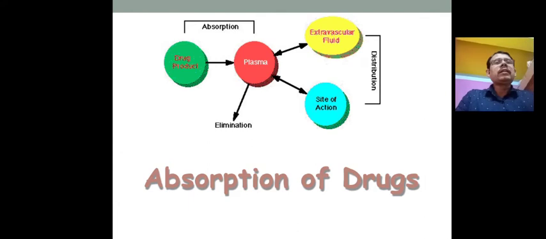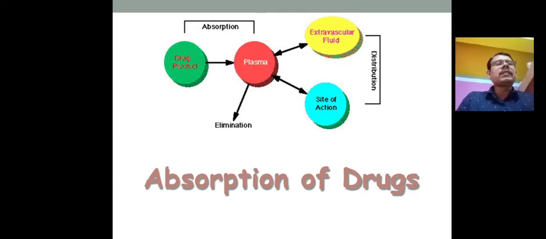After absorption, the drug product goes to the plasma, and from the plasma it goes to the extravascular fluid, that means outside the blood vessels, and another part goes to the site of action, and also the reverse. After the action is over, it will be eliminated.